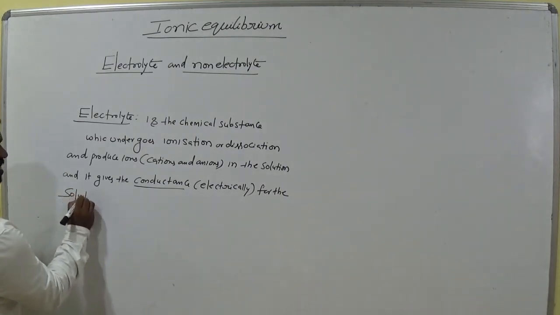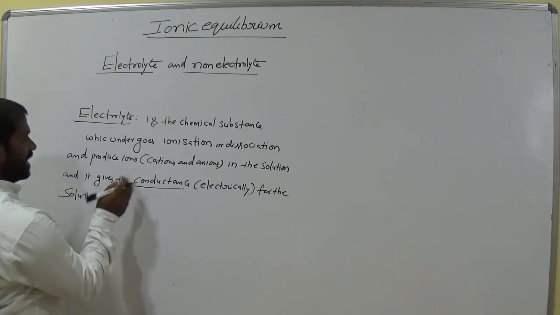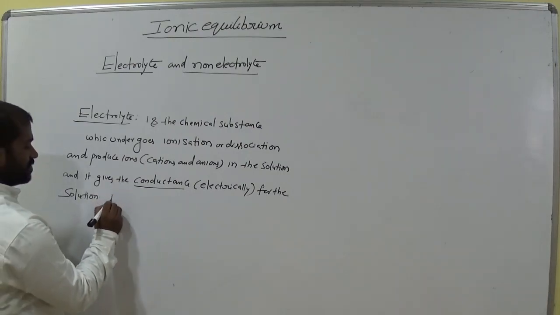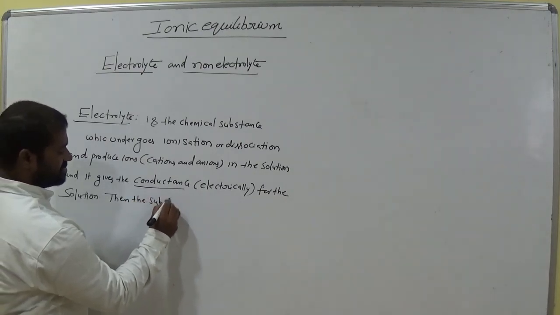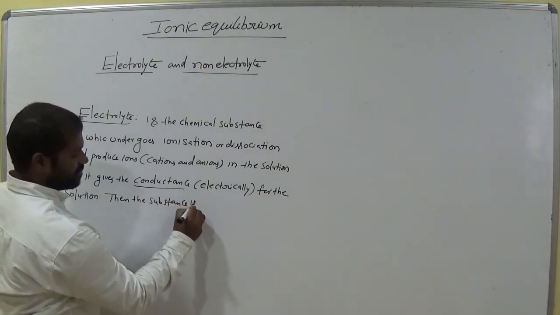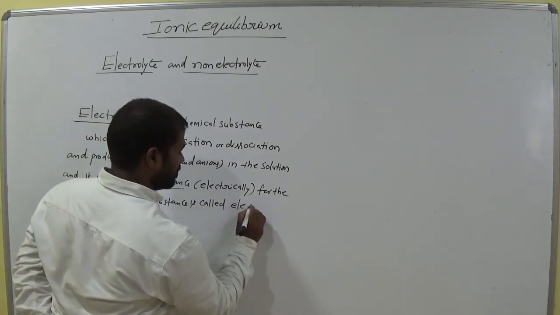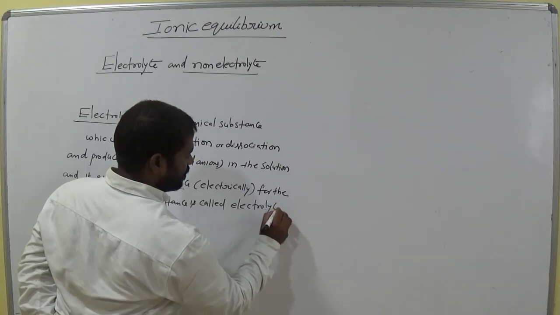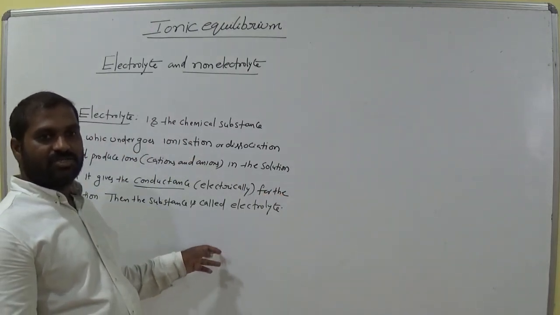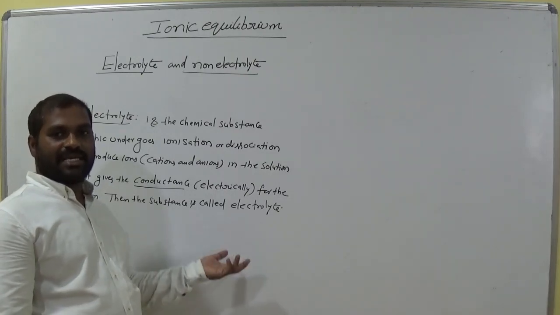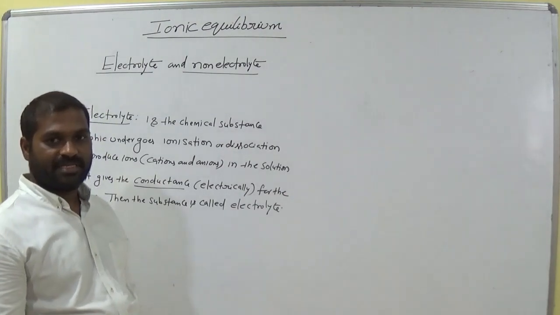That means the substance is called an electrolyte. Due to the electrolyte, the solution gets electrical conductance. Okay, is it clear?